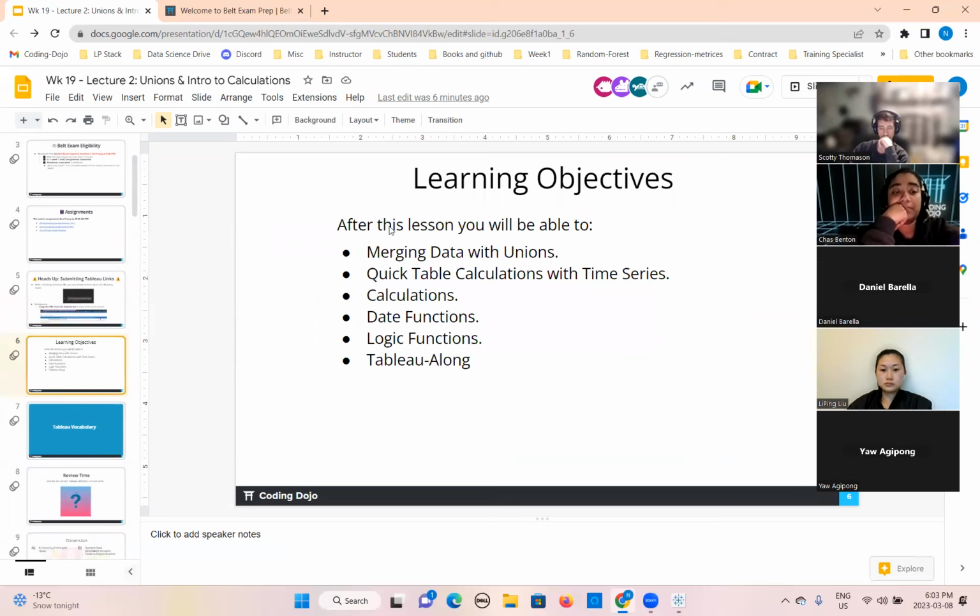Today's learning objectives are merging data with unions, quick table calculations with time series, date functions and how you can use them, logic functions such as if and else, and a Tableau code-along. This is our learning objective for today.